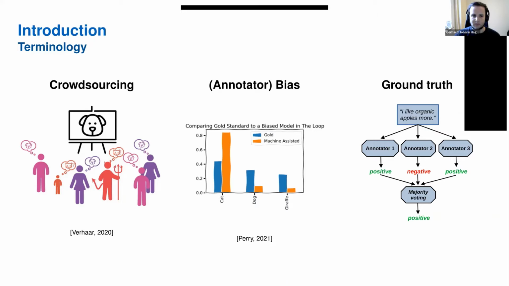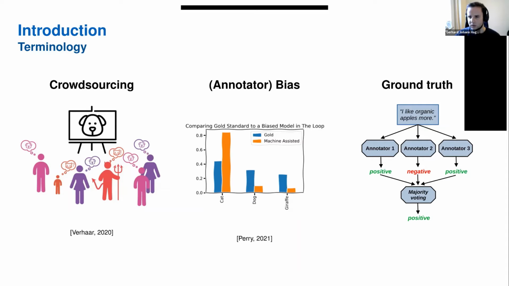For example, for that devilish annotator here, it might happen that this annotator keeps annotating dogs as being cats, and thus there will be an overall bias towards cats because he's always recognizing cats everywhere. And that can lead to a very strong machine learning bias too. These are the terms of crowdsourcing and annotator bias, and this is what we want to work on.